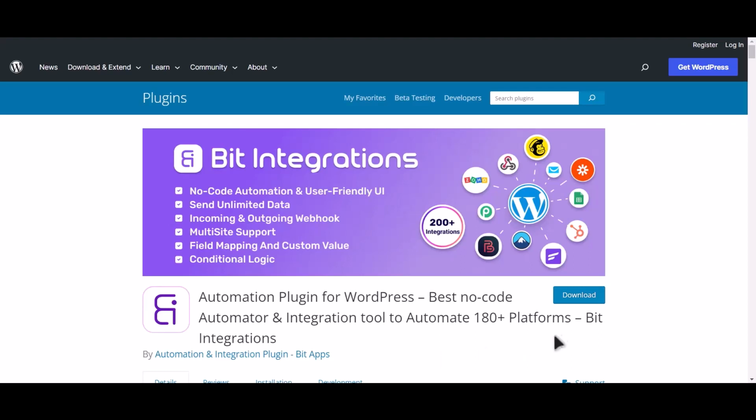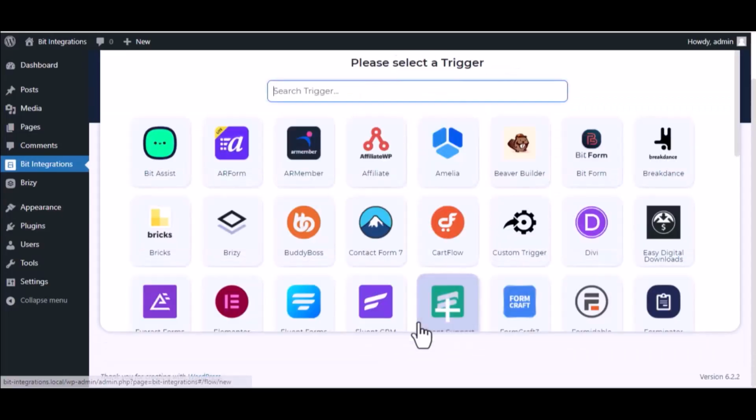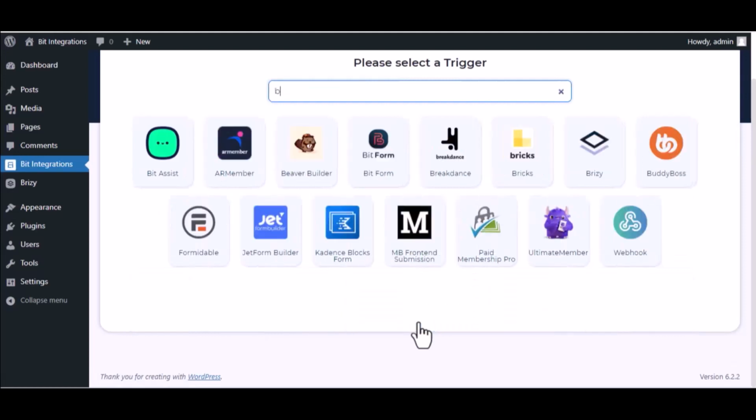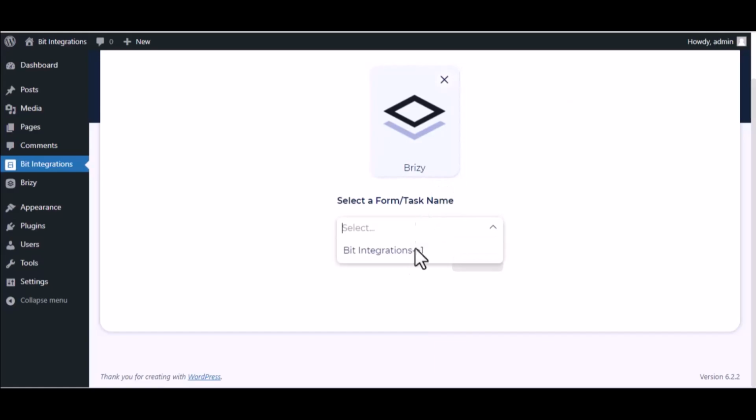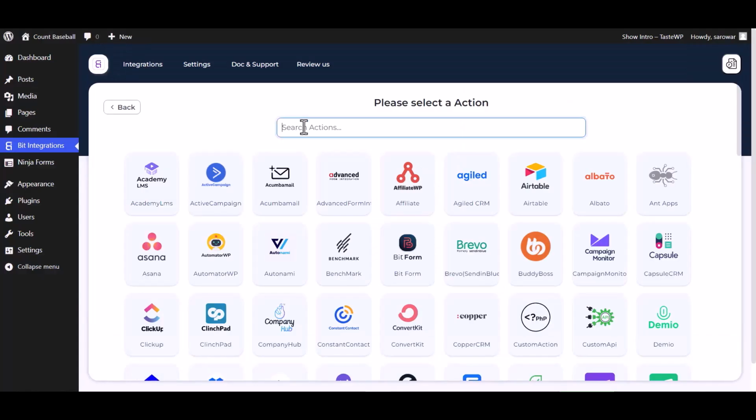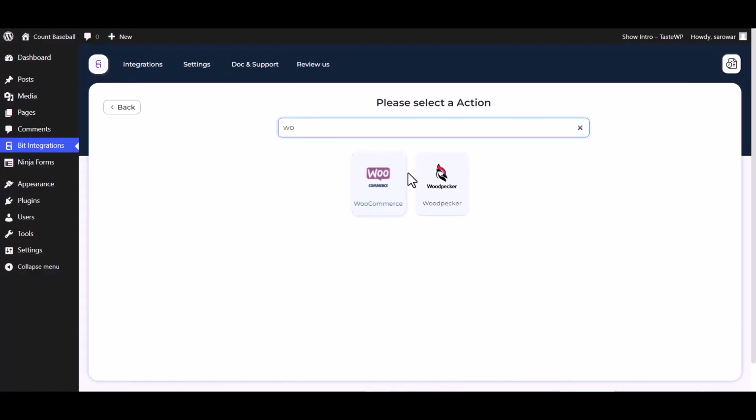I am utilizing the Bit Integrations plugin to establish a connection between these two platforms. Let's go to the Bit Integrations dashboard. Now click Create Integration. Now search and select Trigger, which is Brizy Form. Select a form. Click Next. Search and select Action Woodpecker.